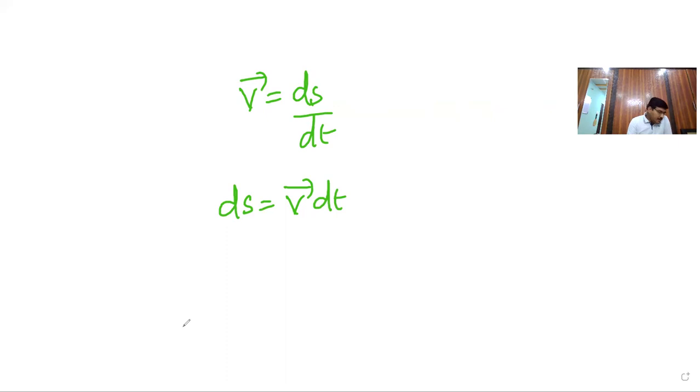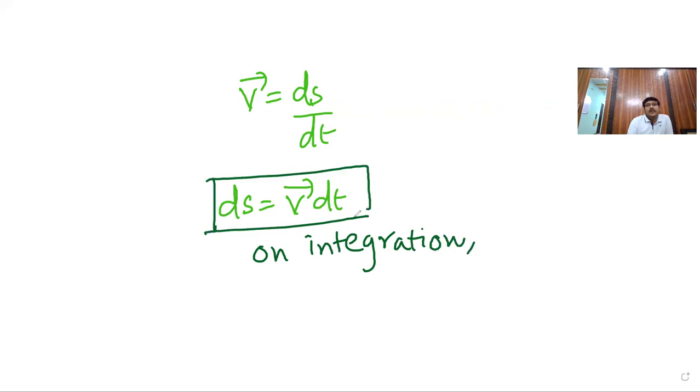On integration of the above equation, the integral of ds is equal to the integral of v bar dt, and the final equation becomes s, which is equal to the integration of v dt.